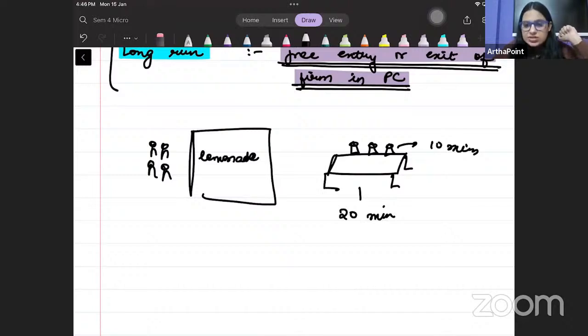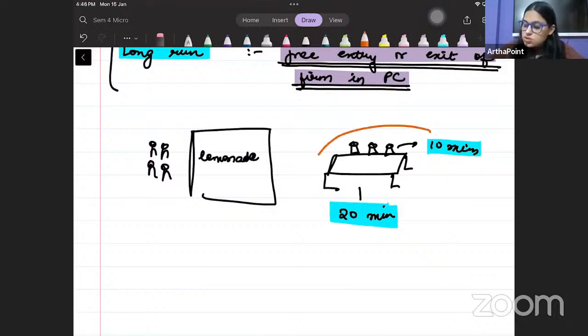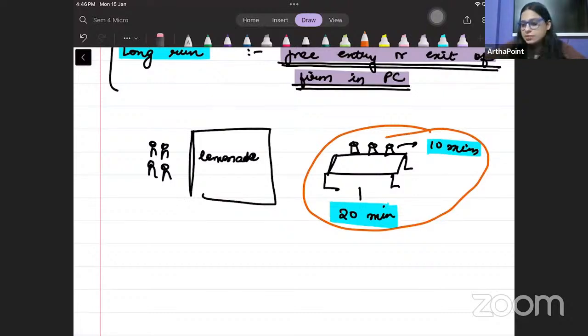So the book says that this 30 minutes for them is a short run period. But if they keep repeating this process again and again, the table is already set up, and every 10 minutes they will go and refill the lemonade. So after 5-6 hours, when they have refilled the lemonade again and again, that for them becomes the long run period.